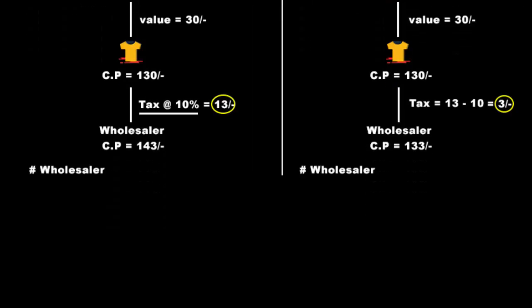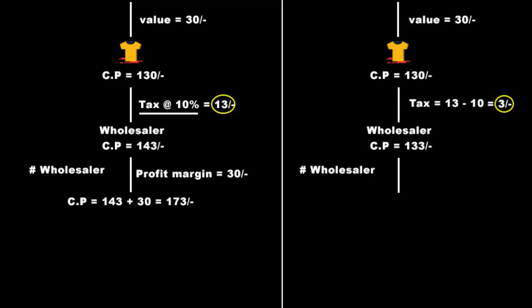Now you are a wholesaler, okay? You've been promoted. So you decided to add a margin of 30 rupees to the same shirt. In that case, your shirt is now priced at 143 plus 30 rupees, that is 173 rupees. This is as per the old tax system. As per the new GST system, it will be 133 plus 30 rupees, which is 163 rupees.